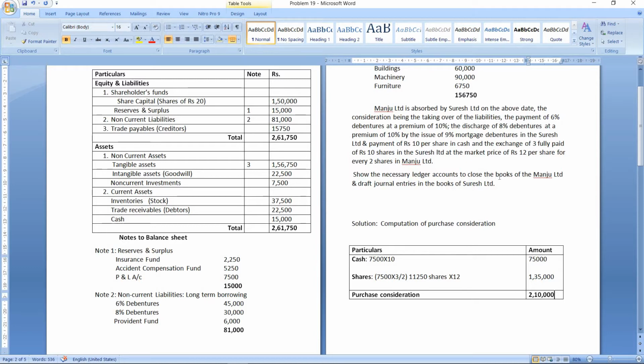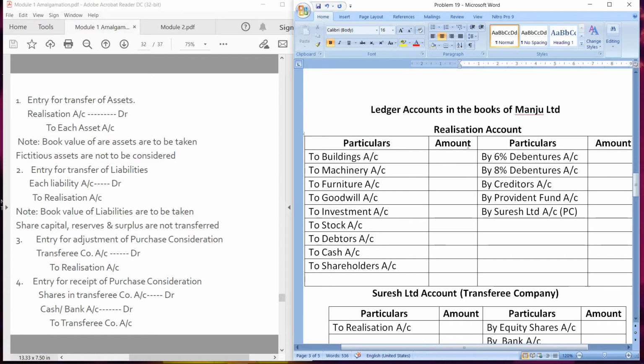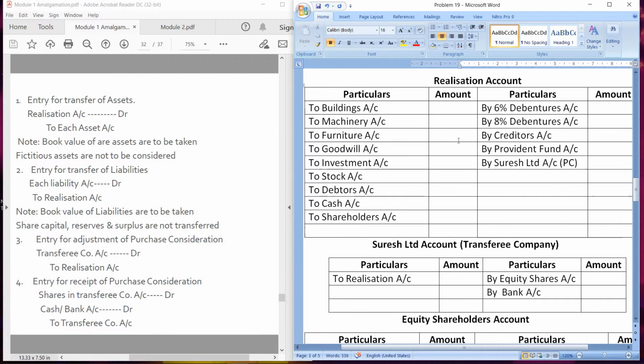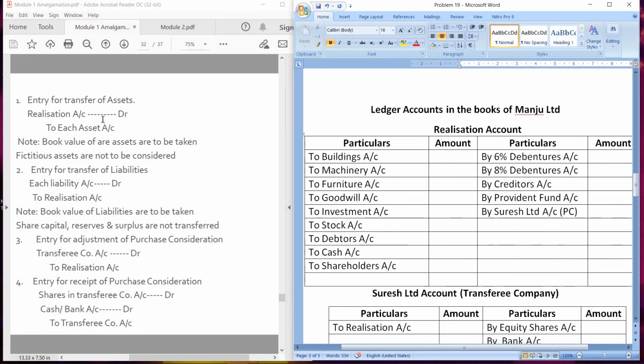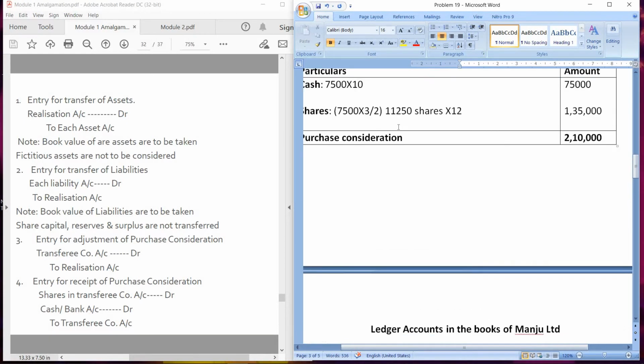Now we will prepare ledger accounts in the books of Manju Limited. We have to prepare 3 accounts: one is realization account, transferee company account and equity shareholders account. First we will start with the realization account. First entry is realization account debit to each asset account, starting with buildings.